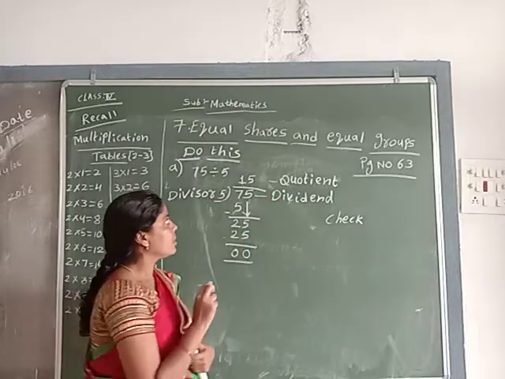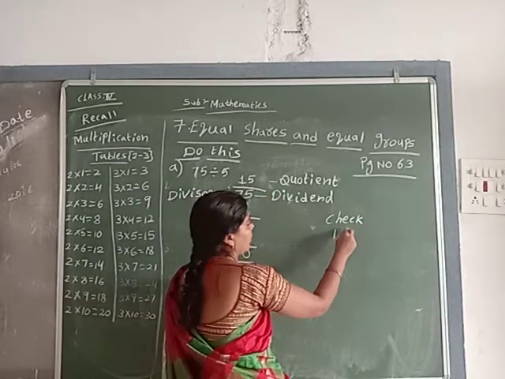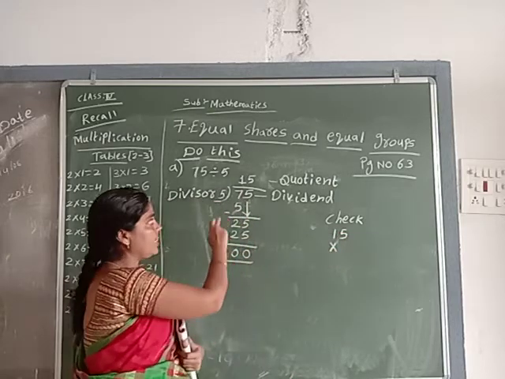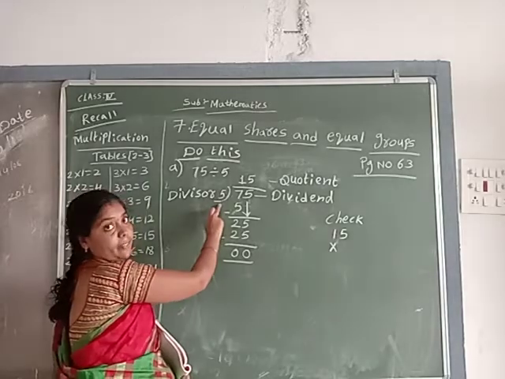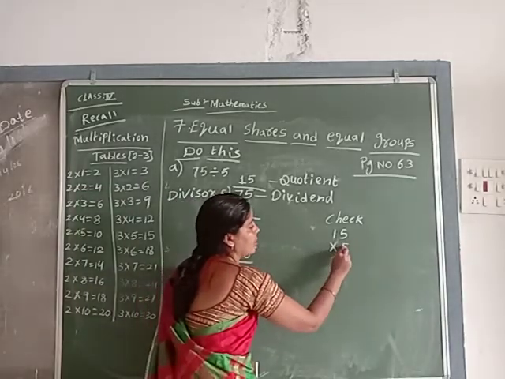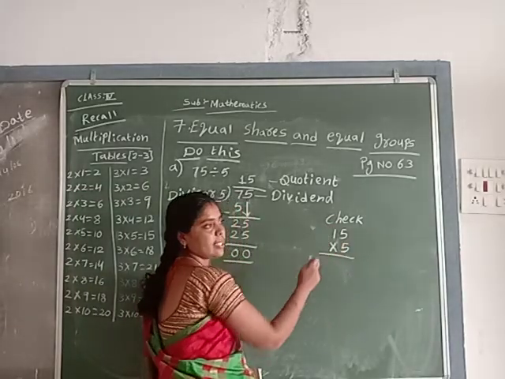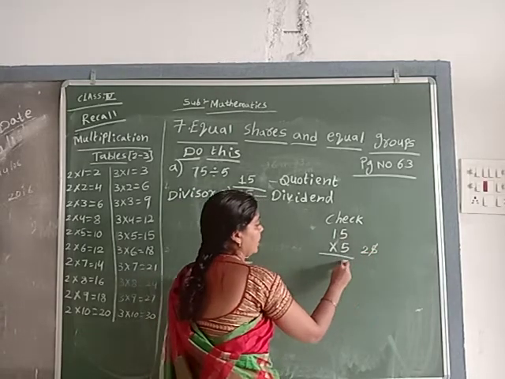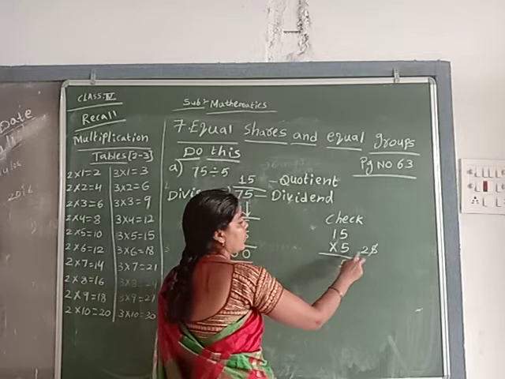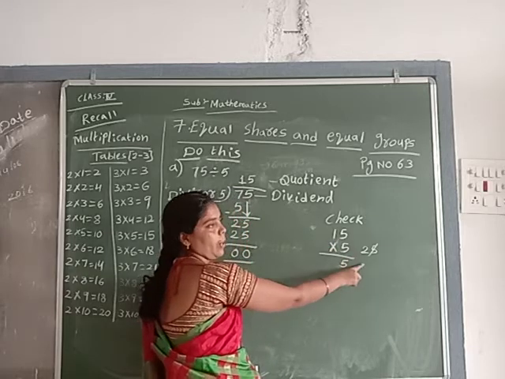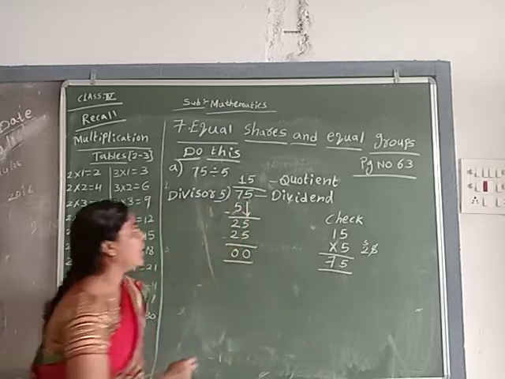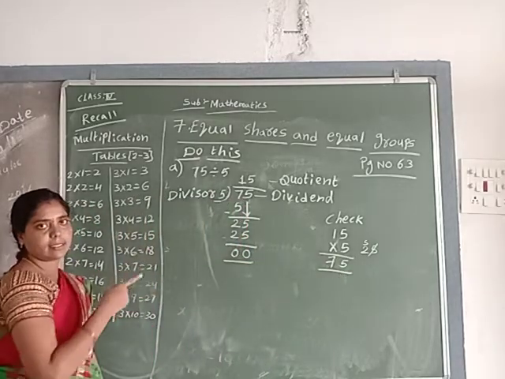Check once. Is this one correct or wrong? 15 quotient, and the divisor, which number is the divisor? 5. 5 fives are 25. So 5 is here, 2 is carry. 5 ones are 5. 5 plus 2, 7. Understand? 75.